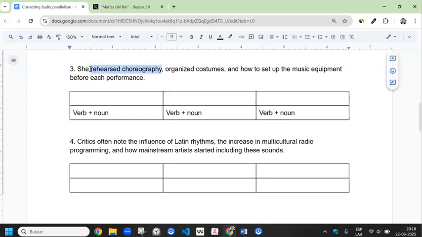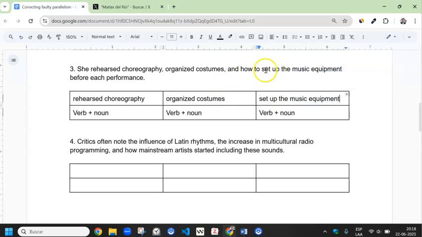We have rehearsed choreography, that's a verb in the past simple, plus a noun, organized costumes, the same, that's a verb in the past simple and a noun. And we can get rid of this part and set up the music equipment before each performance. So set up is already in the past. Remember that set is an irregular verb that doesn't change in the simple past.